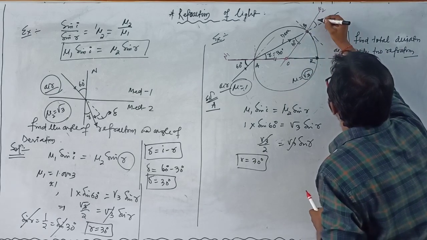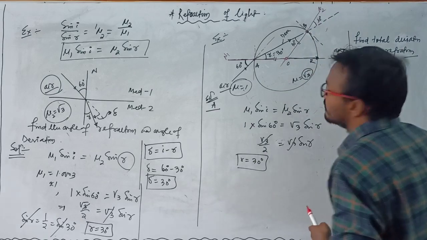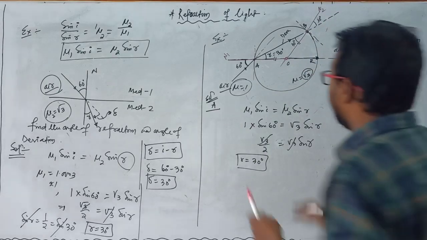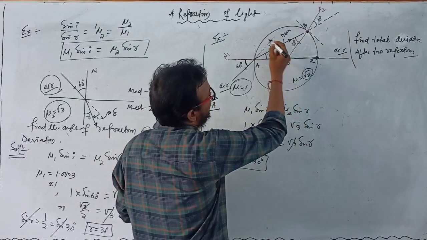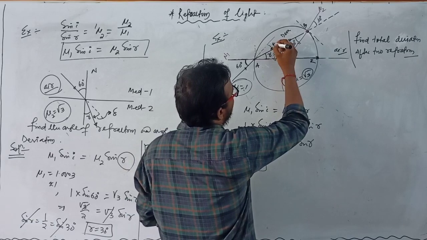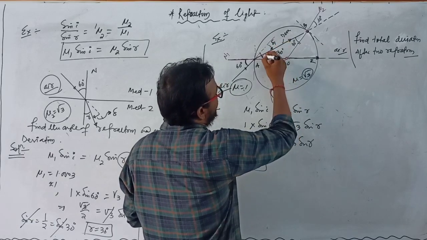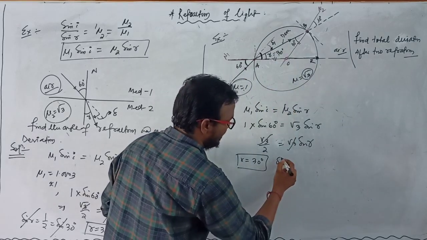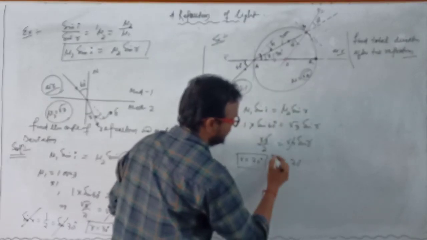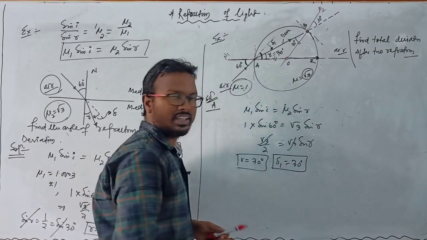This total angle is also 30 degrees. This angle is also 30 degrees. But here we have to find the angle of deviation. In the first case, this is the angle of deviation, suppose delta 1, and this total angle is equal to 60. So this angle of 30 means delta 1 is 30 degrees. So the angle of deviation is equal to 30 degrees.